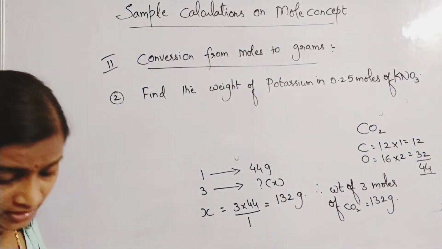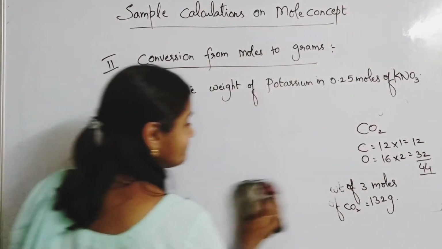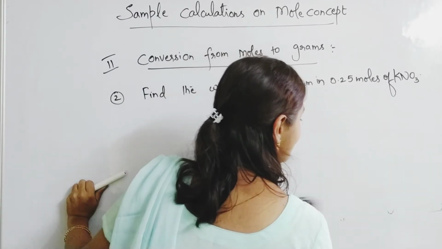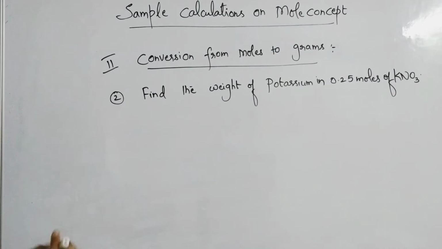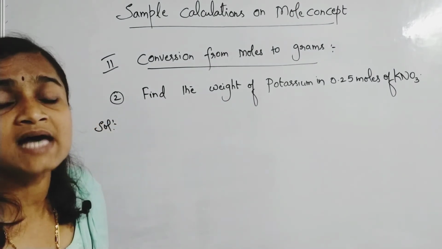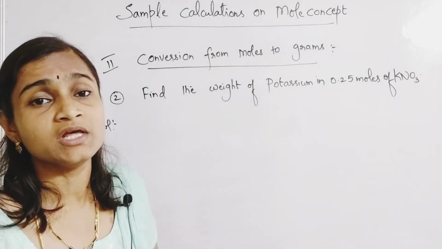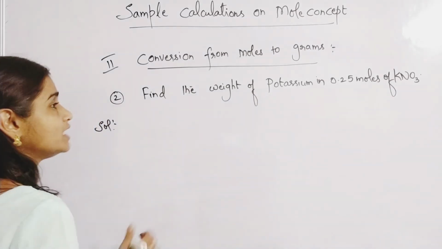Now find the weight of potassium only. So what we know we write first, and then what we are asked to do we write next. Then we will apply rule of 3 and find out what is being asked. So let us see.